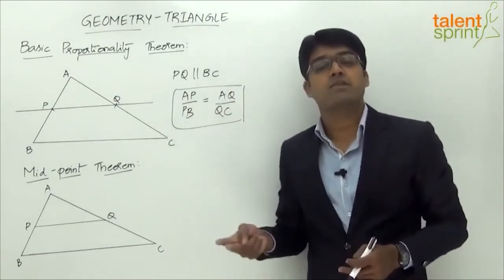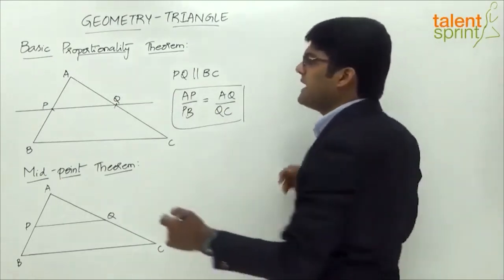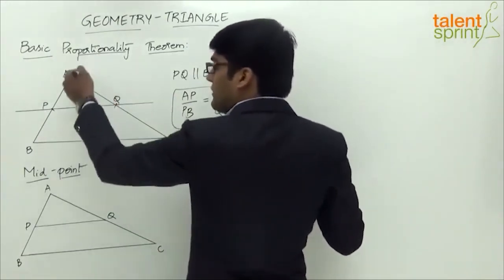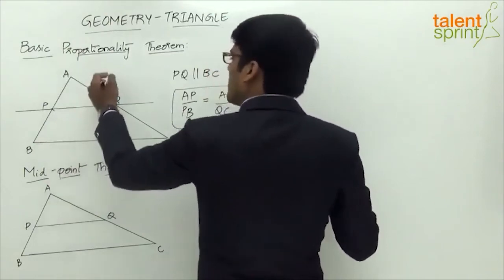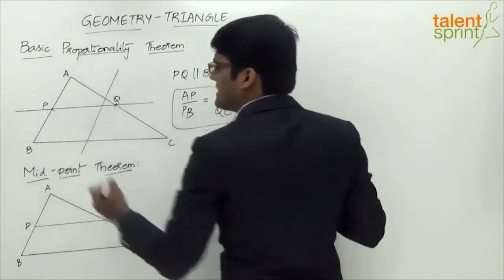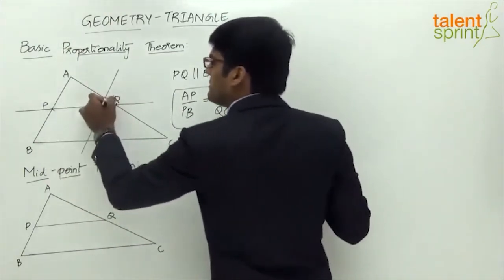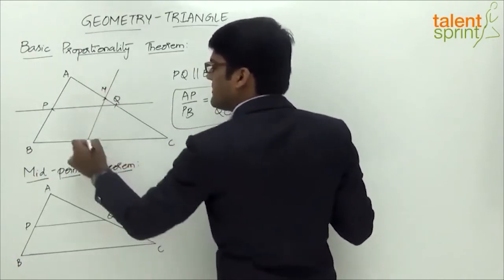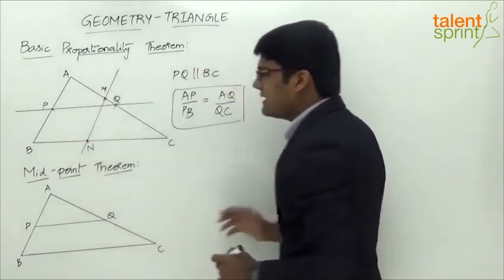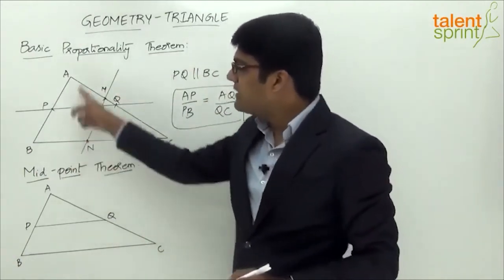It will divide the other two sides in the same proportion. Let's say if we take a line which is parallel to AB, right? Try and draw a line which is parallel to AB. Let's say this is the line parallel to AB. So it meets AC at M and BC at N, right? This line here, we see, is parallel to AB.